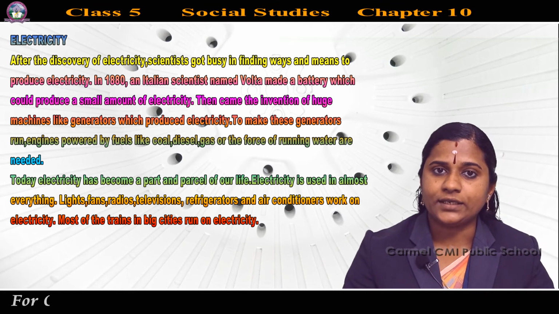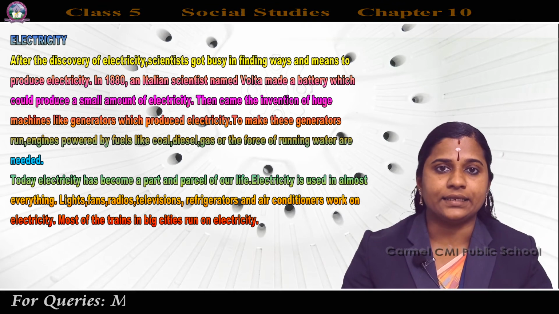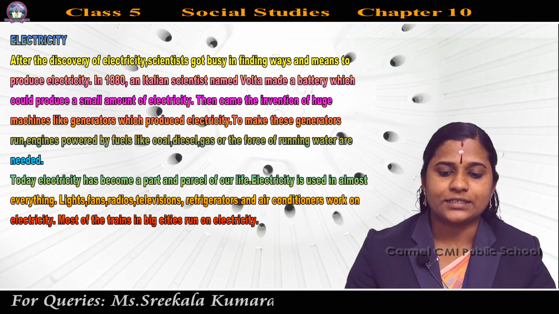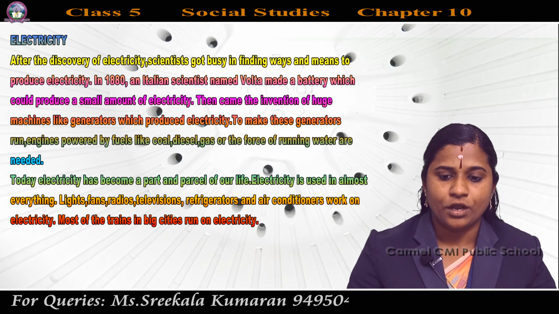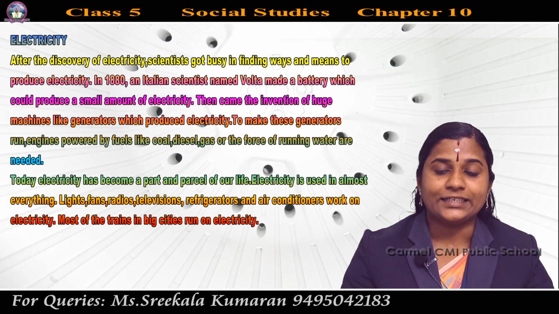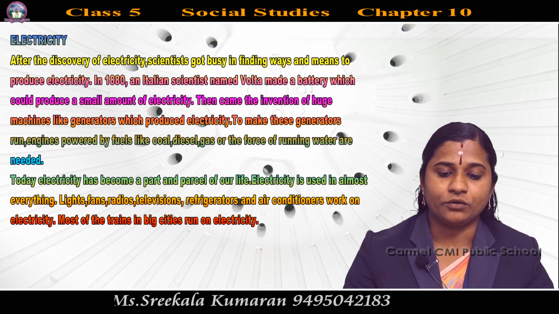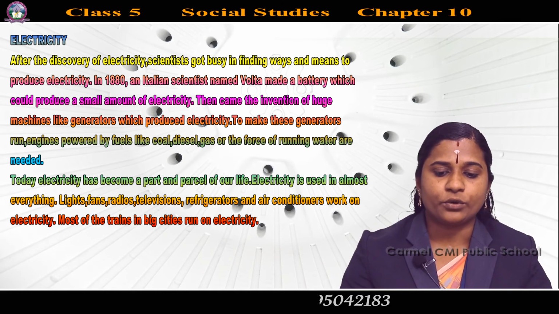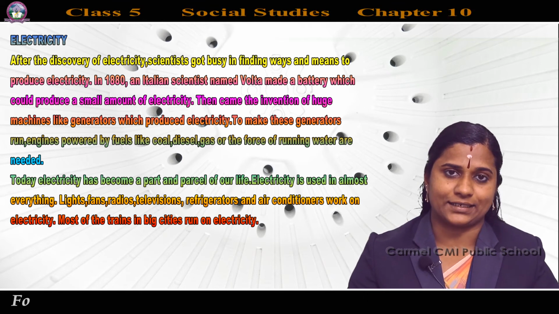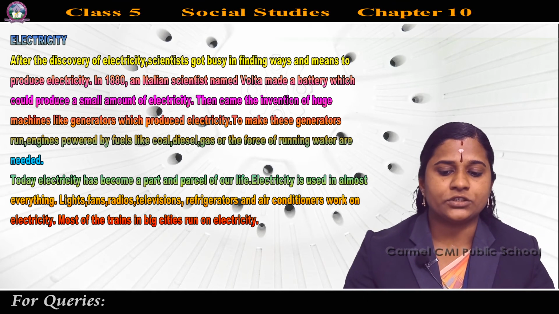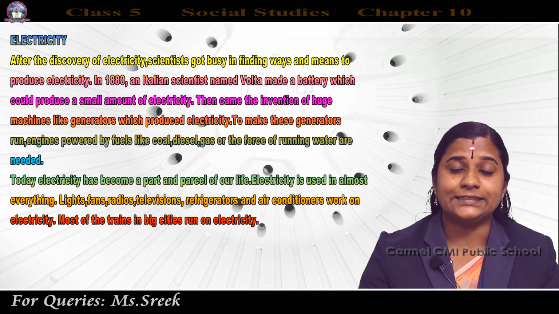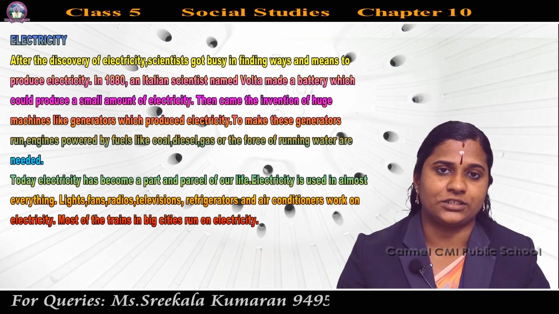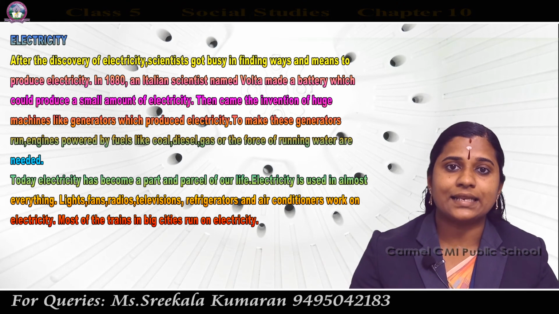So in 1880, an Italian scientist, what was his name? Volta. He made a battery which could produce a small amount of electricity. And then came the invention of huge machines like generators, which produced electricity.